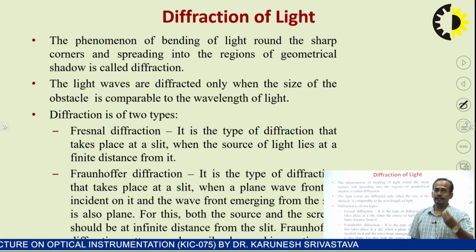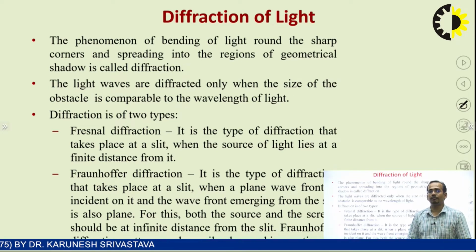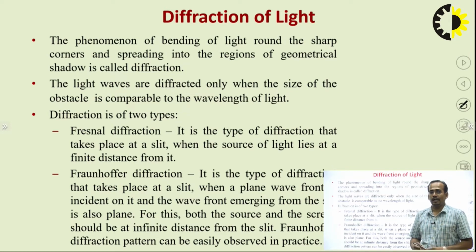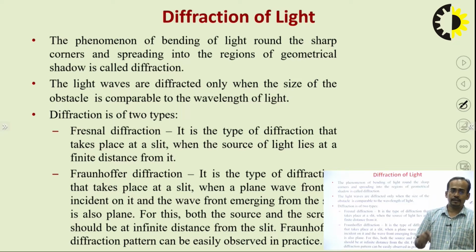So, how will you define diffraction? The phenomenon of bending of light round sharp corners and spreading into the regions of geometrical shadow is called diffraction. The light waves are diffracted only when the size of the obstacle is comparable to the wavelength. This is the condition for diffraction. So, there are two types of diffraction, Fresnel diffraction and Fraunhofer diffraction.